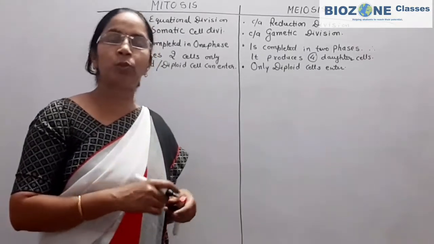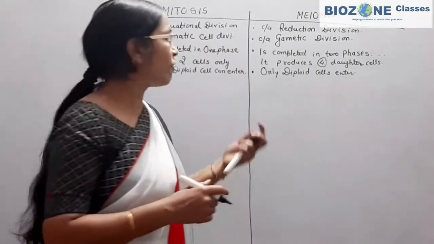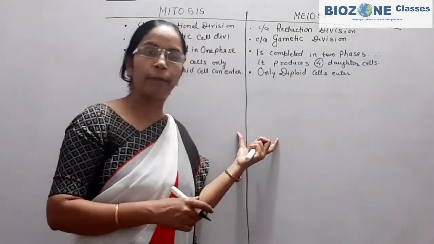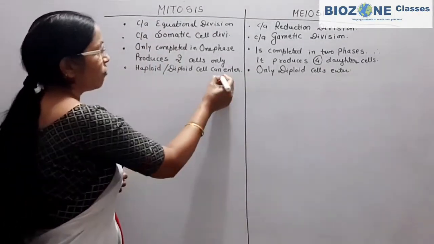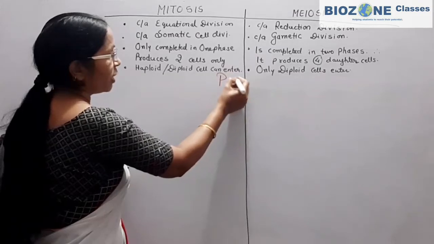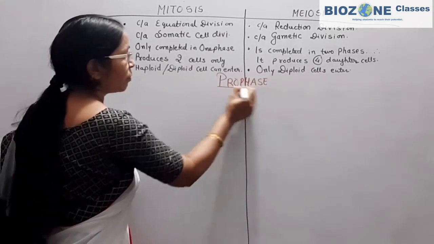Now when we come towards the comparative analysis, we compare mitosis and meiosis phase by phase. First we compare prophase.